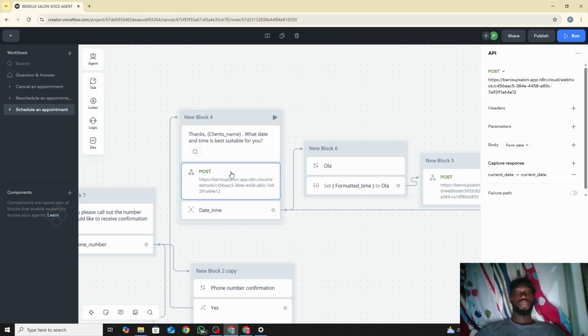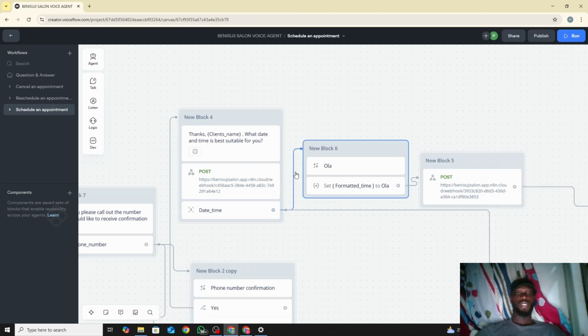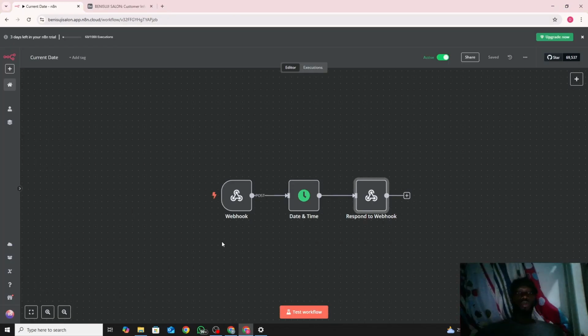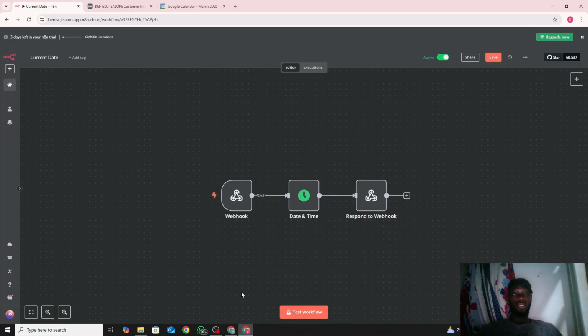So I sent a post request to anytime. This is the webhook that I used. I did not need any parameters or anything. I already did it at the time, so I just need to send the request and get a response. That was all. There's no parameter, no headers, no body, only post. I only send the request.